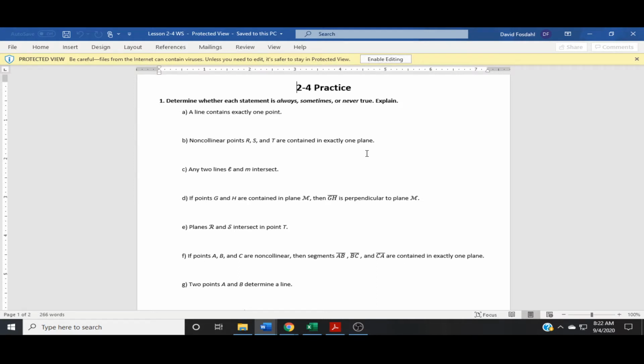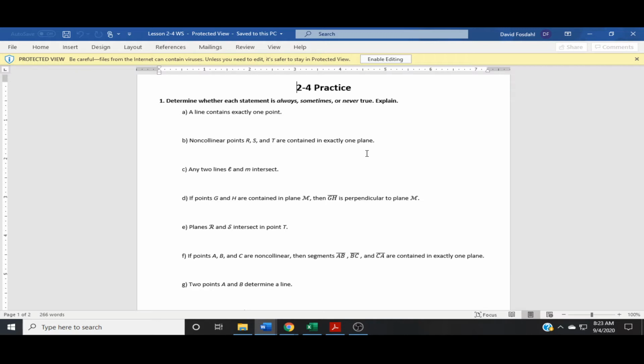So we're answering number 1. We determine whether each statement is always true, sometimes true, or never true. Always true means it's a postulate. Sometimes true means it might happen sometimes, and never true means, for example, a line contains exactly 1 point. Always true, sometimes true, never true. Non-collinear points R, S, and T are contained in exactly 1 plane.